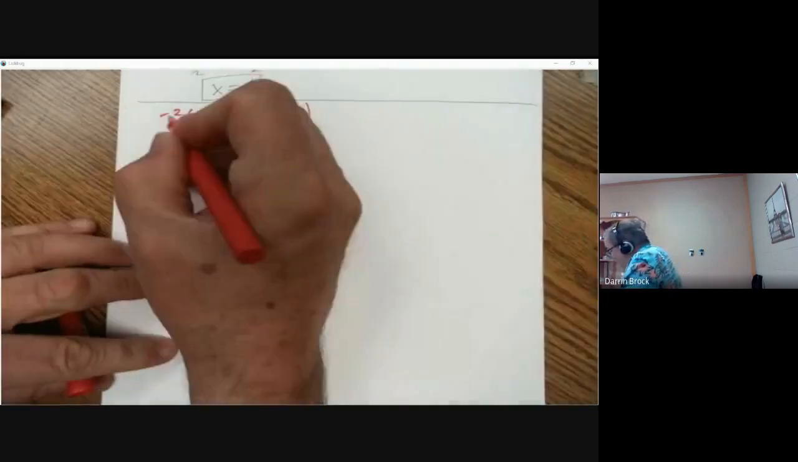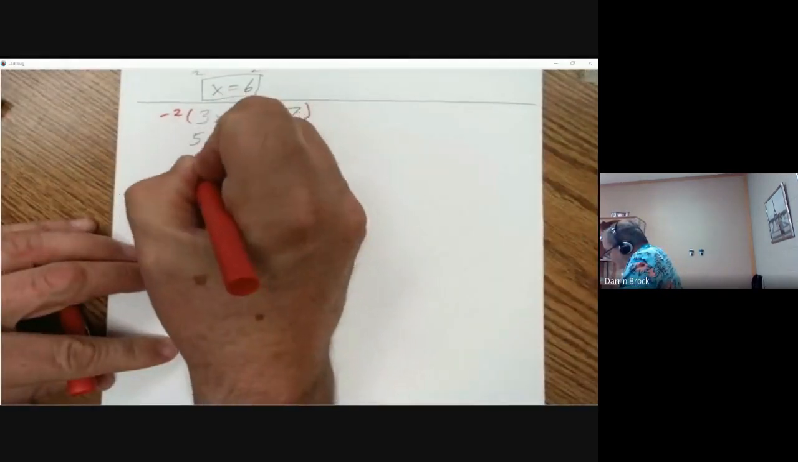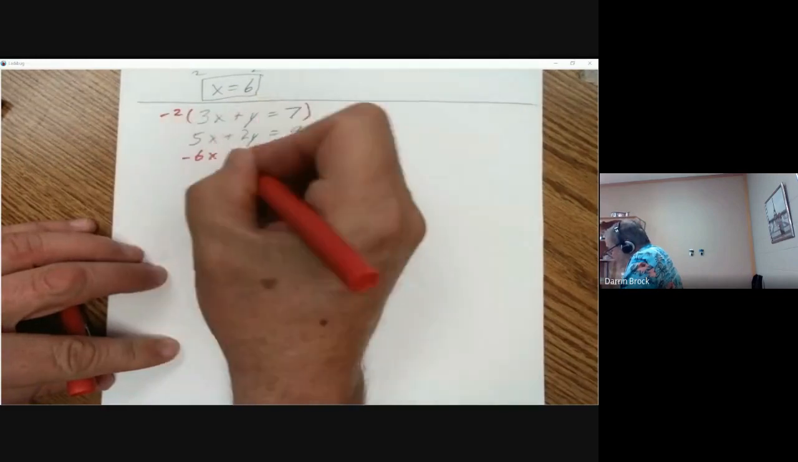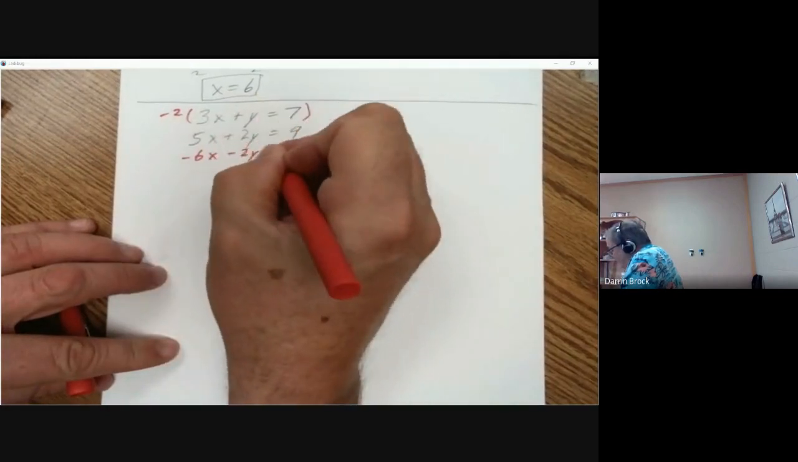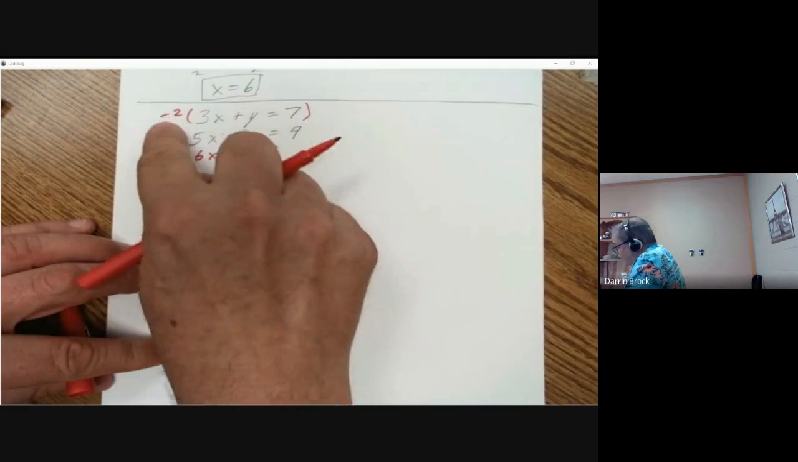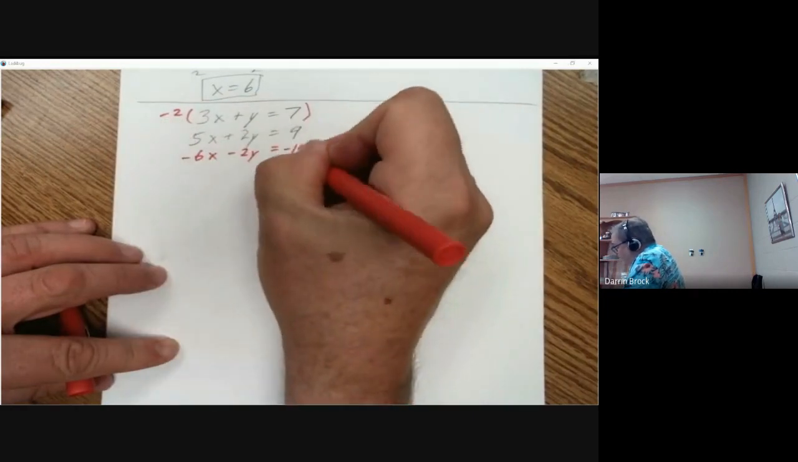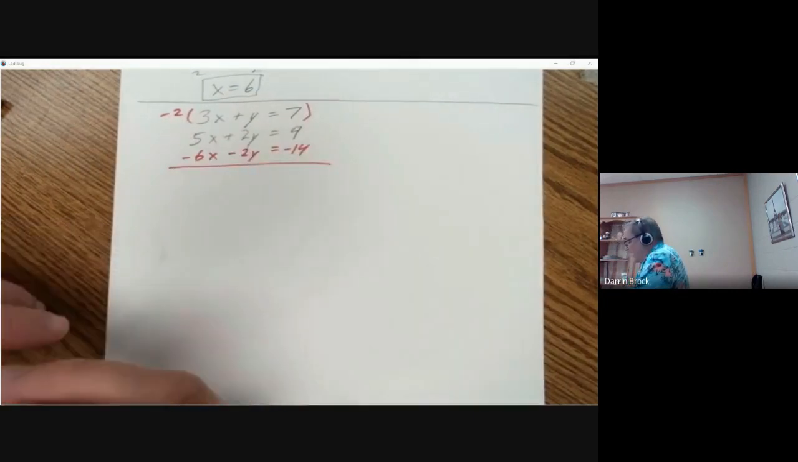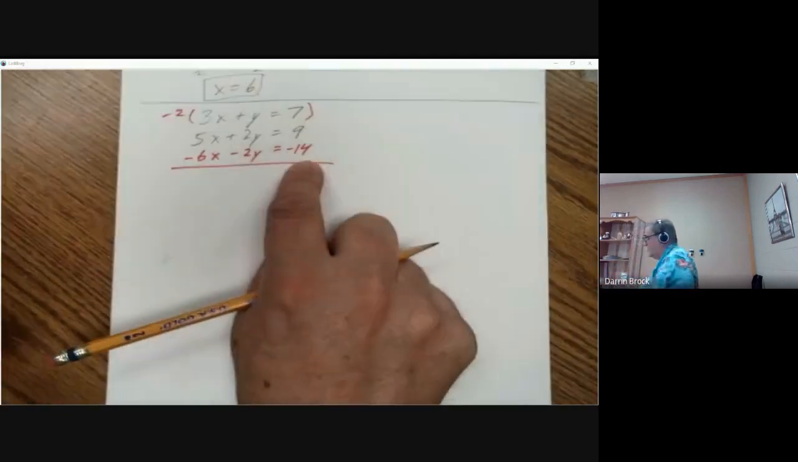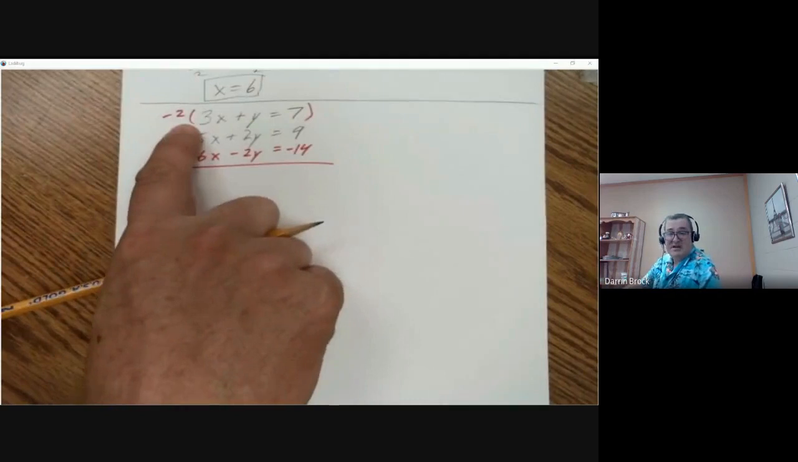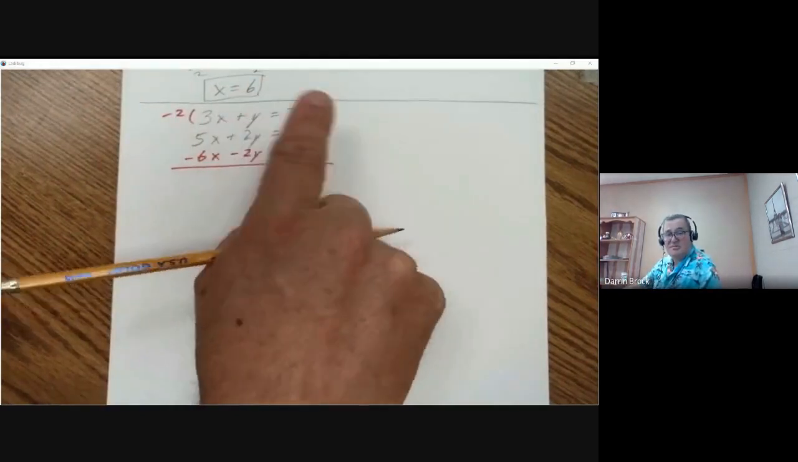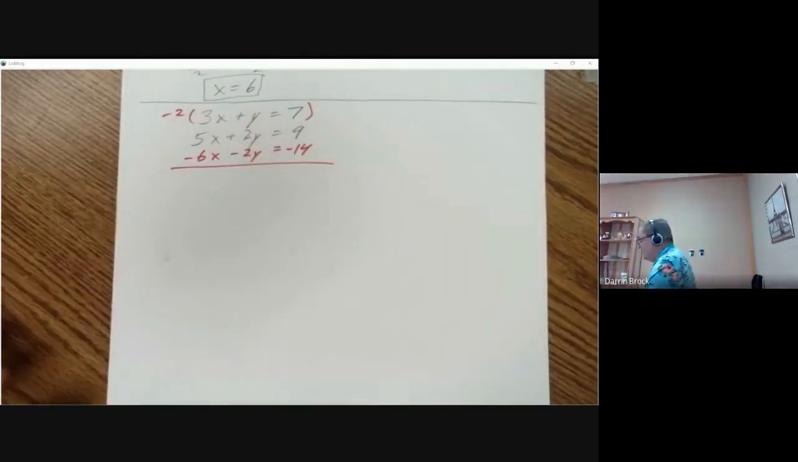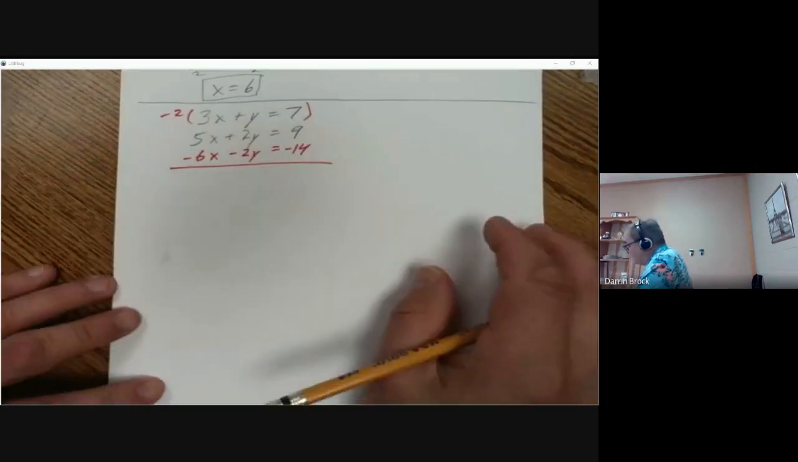So I'm going to take negative 2 times 3x, and that's negative 6x. Negative 2 times y makes it negative 2y, which is what I wanted. Negative 2 times 7 is negative 14. All right, so now I can add those two together. I multiplied the entire equation by negative 2. That should not change the solution because I've multiplied everything on both sides by negative 2.